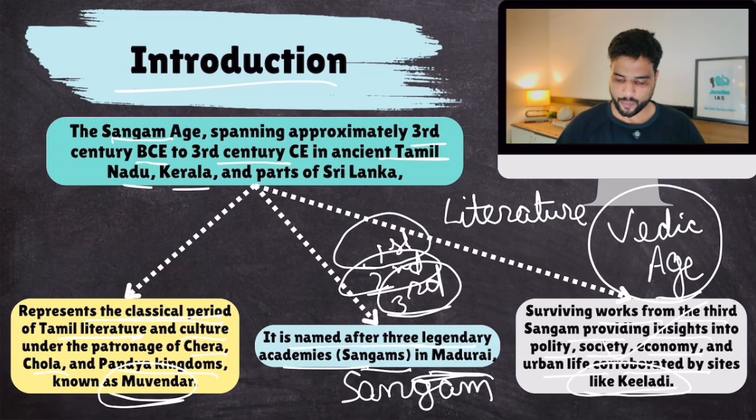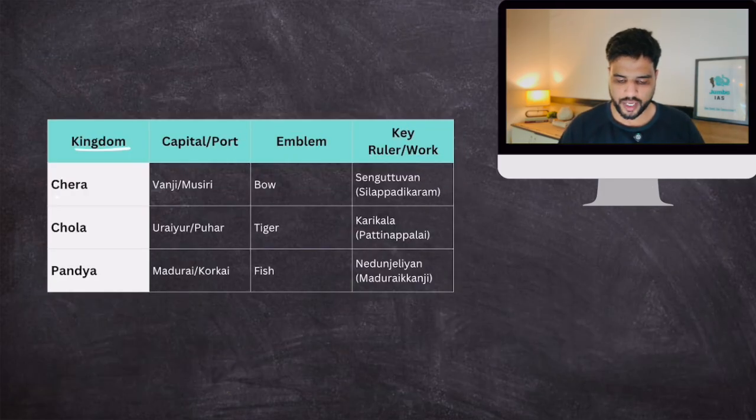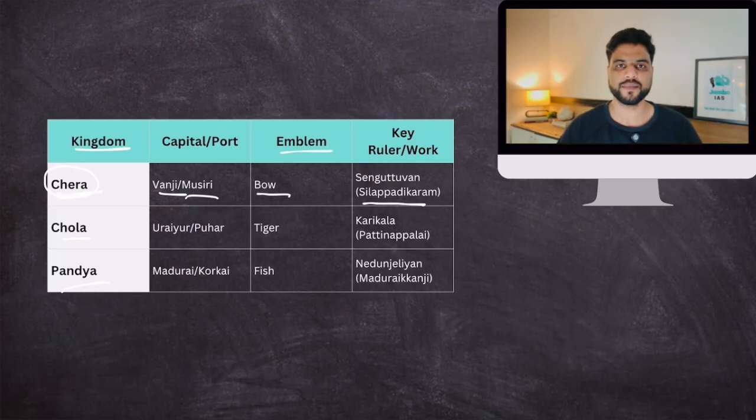Now, this is the introduction. Remember, the Sangam age was dominated by three kingdoms: Chera, Chola, Pandya. The Cheras were around Kerala, and their capital city was Vanji, Musiri. Their national symbol was a bow, and most of our information about the Chera kingdom comes from the book called Silappadikaram, which talks about a very great Chera king called Senguttuvan.